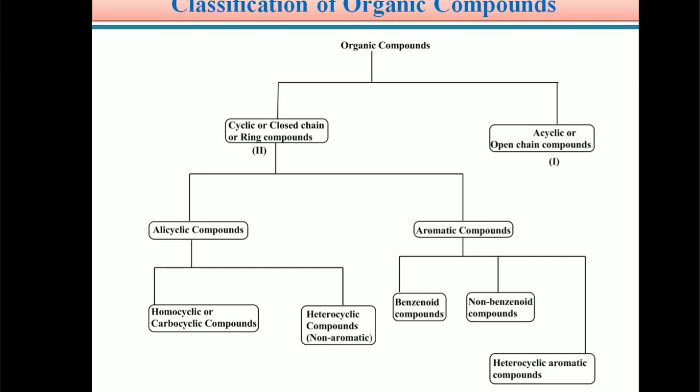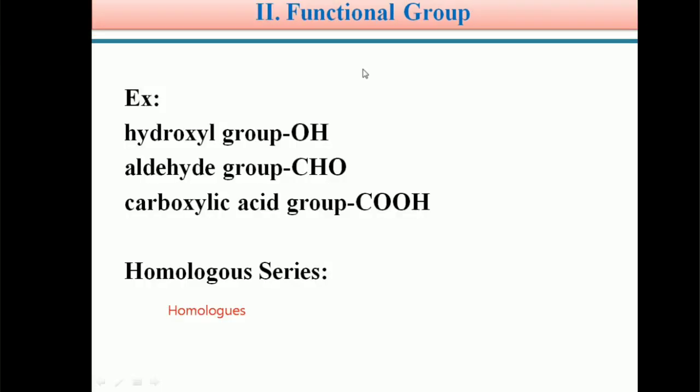and heterocyclic aromatic compounds. Students, before discussing the nomenclature of organic compounds, first we should know the definition of functional group. What is a functional group? Students, a functional group is defined as an atom or a group of atoms attached to a carbon chain, and the attached group or atom has characteristic chemical properties of that organic compound. That is called a functional group.